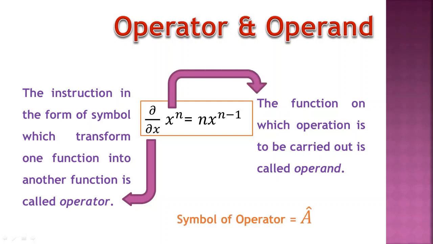So the operator is denoted by a symbol, a with a hat over it. So in this, A is any property and this sign over A is called an operator, A hat or A cap.